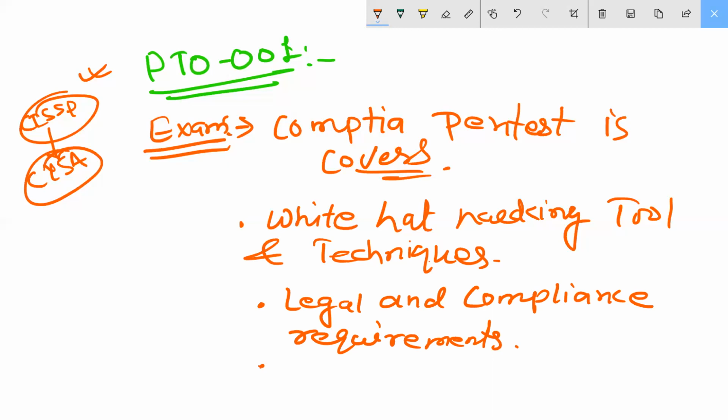Information gathering, then vulnerability scanning.